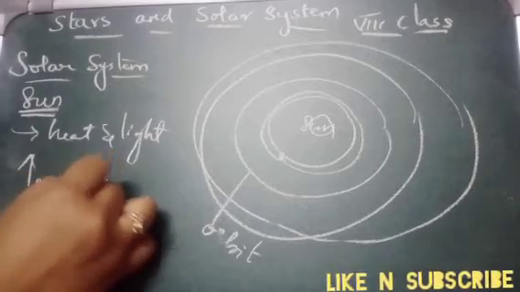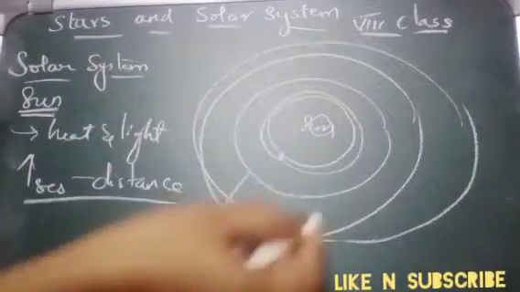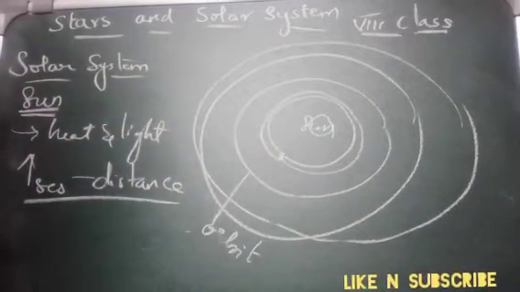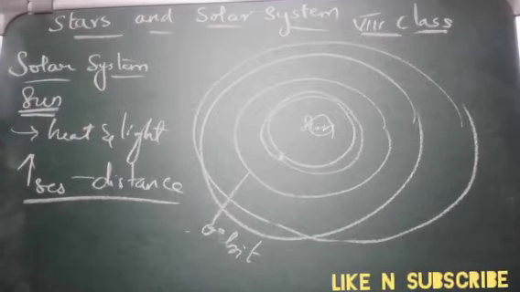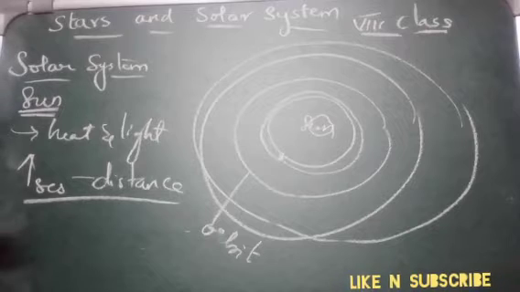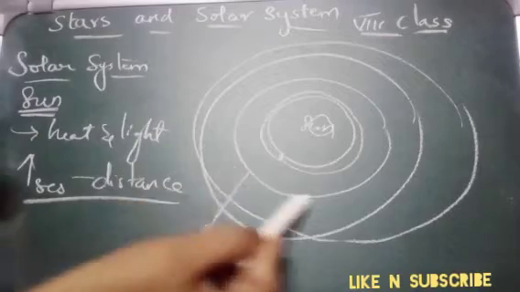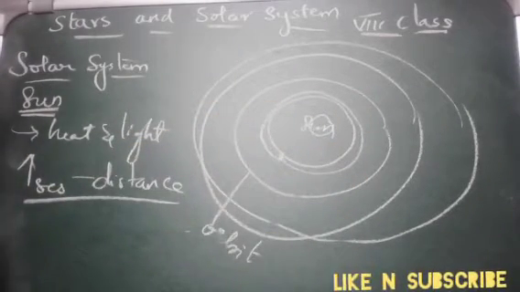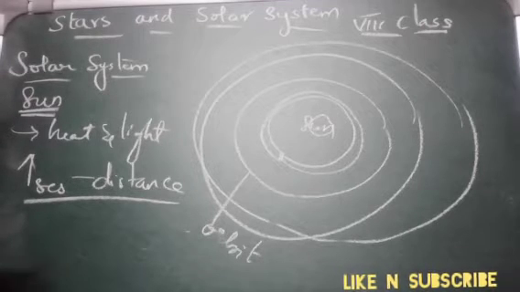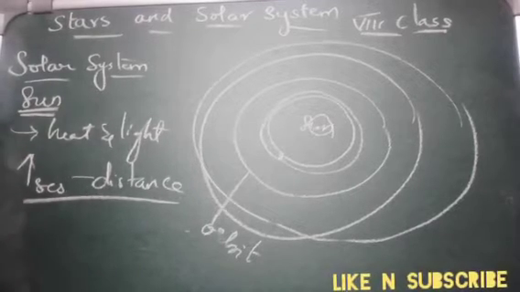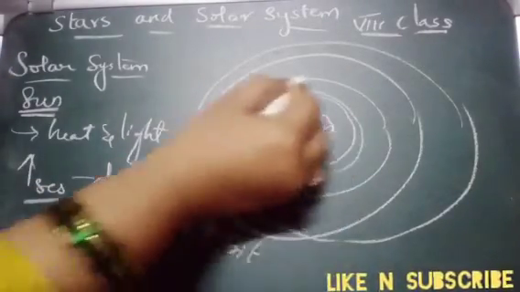Time increases with the distance. Okay, so the period of revolution increases with the distance from the sun of the planet. So some planets are known to have moons or satellites revolving around them. Any celestial body which is revolving around another celestial body is called its planet. Suppose this is one of the planets and this is revolving around the sun.